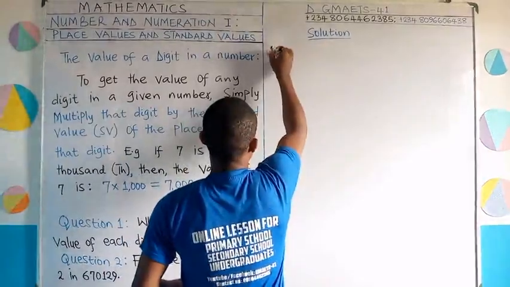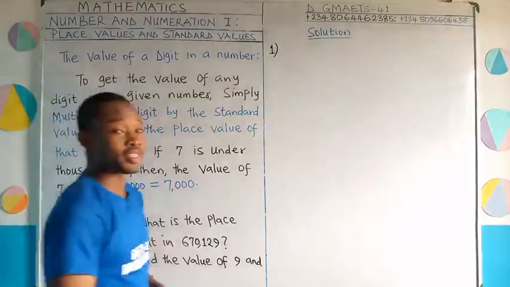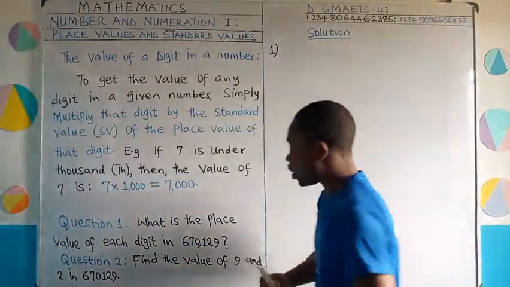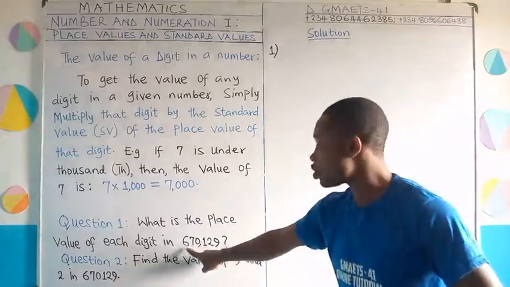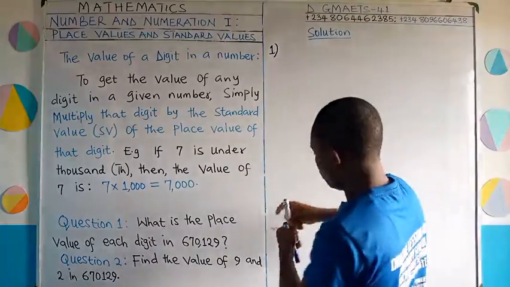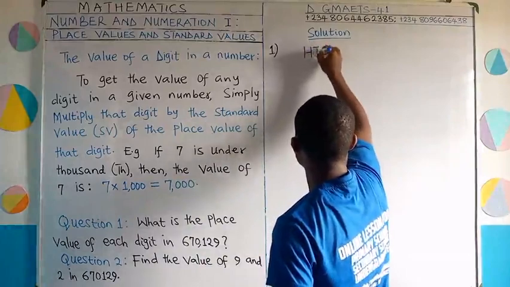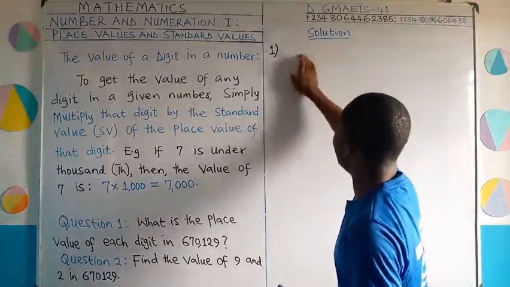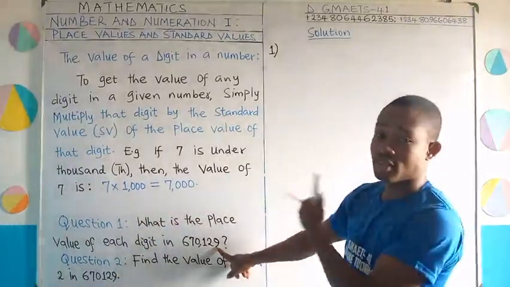Solution, question 1. We are looking for the place value of each digit in this number, 670,129. So this is what I'm going to do. First of all, I would get the last digit here. This thing is 670,000, so it is already in hundred of thousand. And so I can do this. Let me put the place values. Or if you don't want to start from there, you can simply do this. I always advise that we start from the right, the first digit on the right hand side.